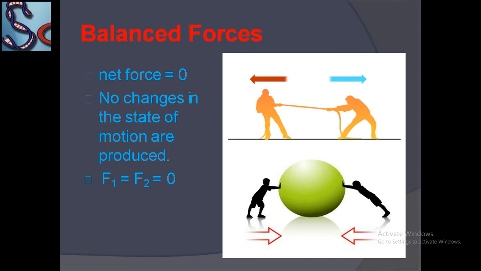Here are two simple examples of pushing and pulling. Okay, both sides, the person applies the same force for the push and in the next is the pull. So their net force will be 0 and the motion of the ball and the motion of the rod will not change. It means no change in the state of motion is produced. So F1 and F2 equal 0. This is called balanced force.